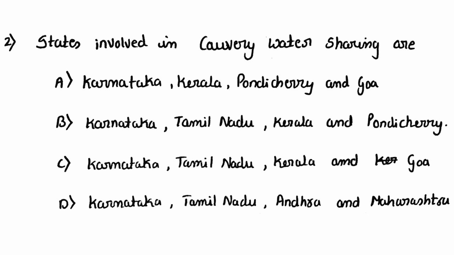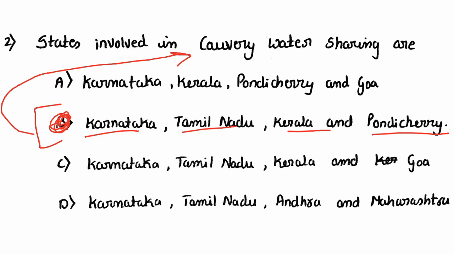Second question, which are the states involved in Kaveri water sharing? Karnataka, Kerala, Pondicherry and Goa. Karnataka, Tamil Nadu, Kerala and Pondicherry. It is now known as Puducherry, right? Karnataka, Tamil Nadu, Kerala and Goa. Karnataka, Tamil Nadu, Andhra and Maharashtra. The answer is B, Karnataka, Tamil Nadu, Kerala and Puducherry. These four states are involved in the sharing of Kaveri river water.